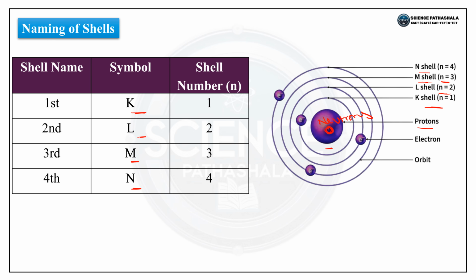The next is the N shell, represented by n is equal to 4, and it has higher energy. So the farther away, the more the energy increases. Like climbing to the higher steps on a staircase. So an atom has a nucleus, that is protons plus neutrons, plus electrons, which are present in the K shell, L shell, M shell, N shell.